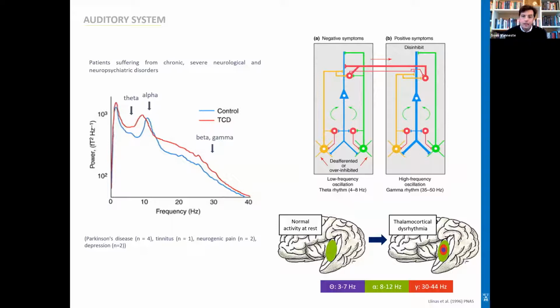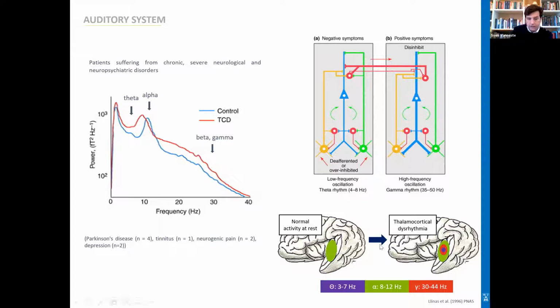Now, the way he explained it was that the reason why we saw a reduction of alpha activity that goes together with an increase of theta activity is because there was deafferentation. In tinnitus, it could be hearing loss, or it could be an obstruction down the auditory pathway that goes together with the negative symptom. And that would go together with theta activity. Because there was theta activity, this would set up a disinhibition mechanism that then would create a positive symptom, which was the tinnitus. That was reflected by gamma frequency.